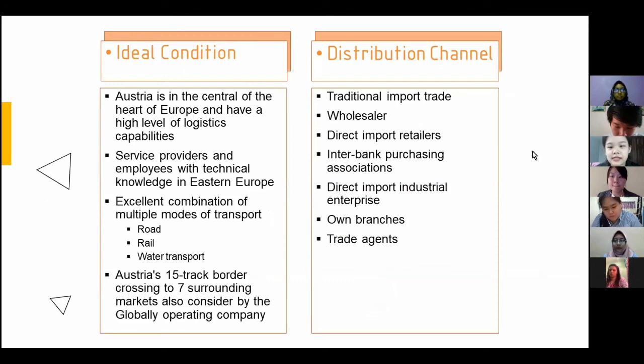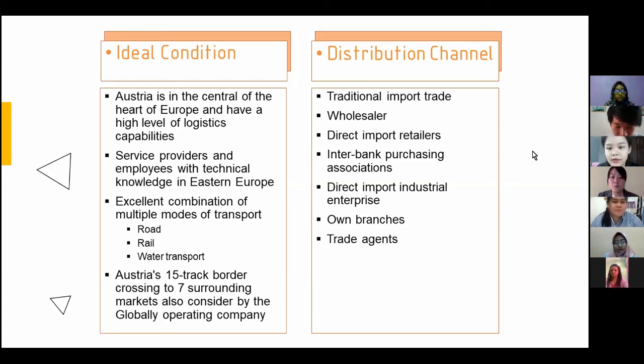First, Austria is in the heart of Europe and has a high level of logistic capabilities. Next, it has service providers and employees with technical knowledge of Eastern Europe. It has an excellent combination of multiple modes of transportation with intermodal terminals, ensuring an ideal combination of road, rail, and water transport.